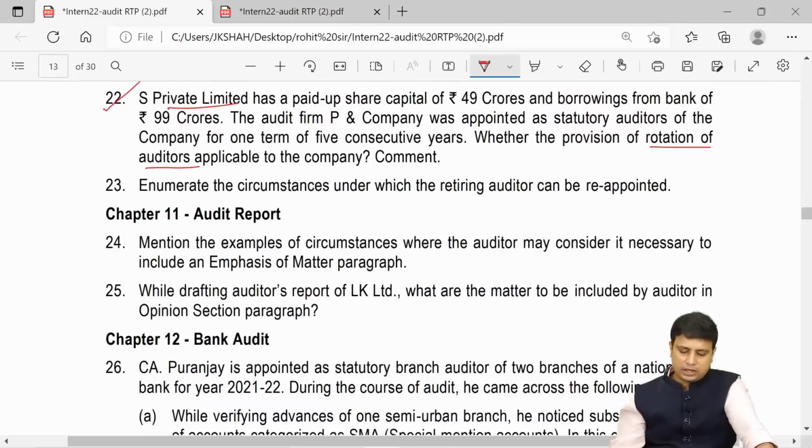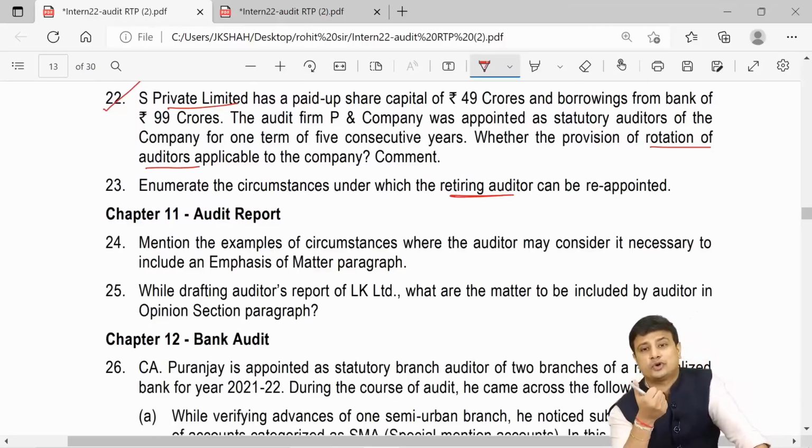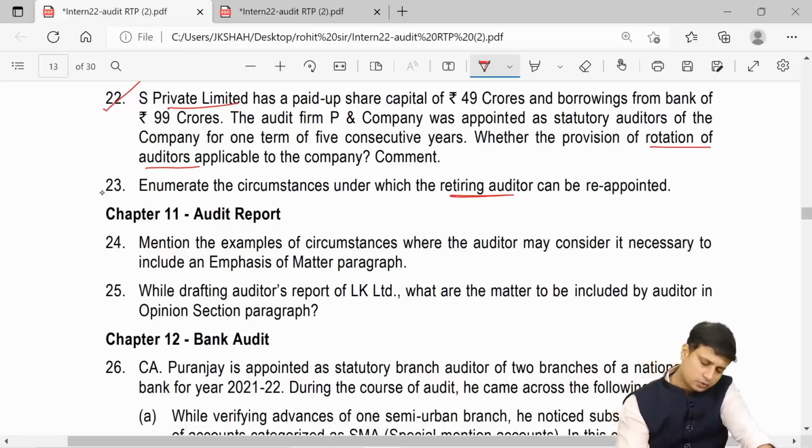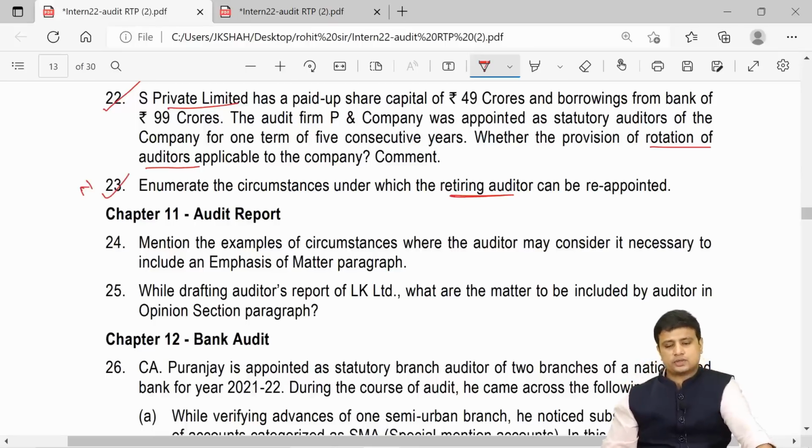This was question 22. Enumerate circumstances under which the retiring auditor can be reappointed. My friends, the retiring auditor can be reappointed if, you recollect, he is not disqualified, he has not given his written unwillingness, or we have not received the special notice. So we have already discussed this question in our notes, need not do this once again from here.